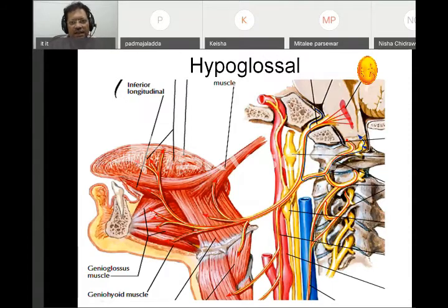The hypoglossal nerve arises again from the medulla oblongata, passes through the hypoglossal canal, and supplies most of the muscles of the tongue. So the hypoglossal, the 12th cranial nerve, is basically supplying the muscles of the tongue. That is what we have to remember.